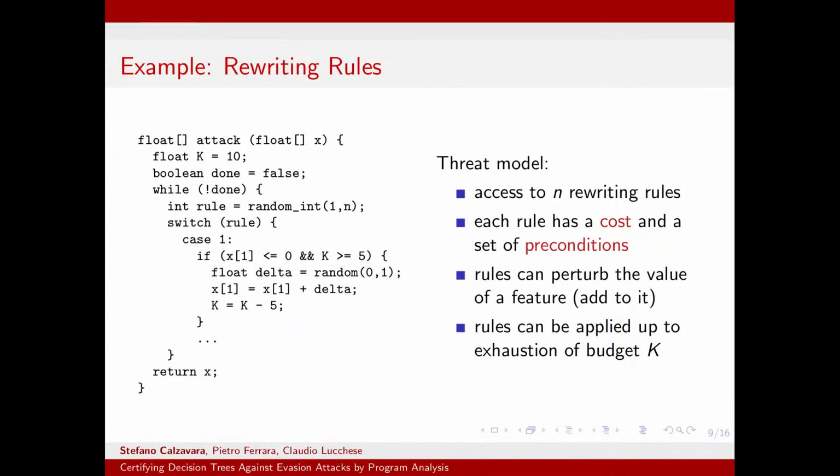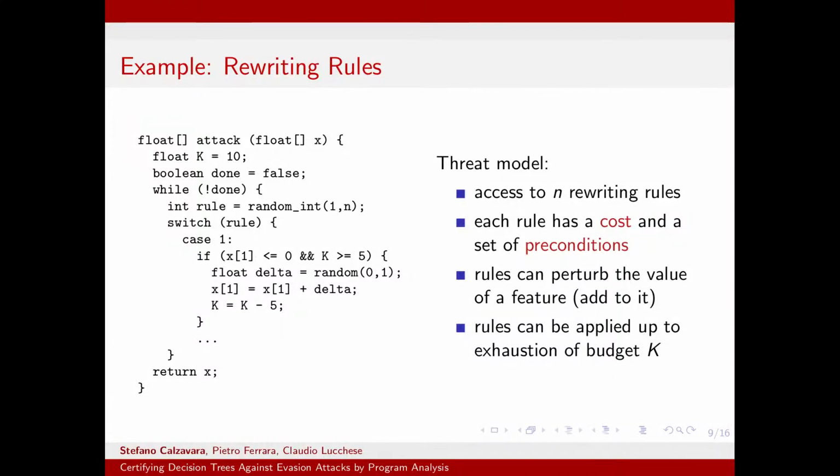For instance, I show you in this slide how we can represent the case of rewriting rules. In this threat model, which has been proposed in a recent paper, the idea is that the attacker can manipulate instances by having access to n possible rewriting rules. Each rule has a cost and a set of preconditions. And the idea is that if a precondition can be satisfied and the attacker still has enough budget, the rule can be applied to perturb the value of a given feature, for instance by adding a delta to the original value. And these rules can be applied up to exhaustion of the attacker's budget k.